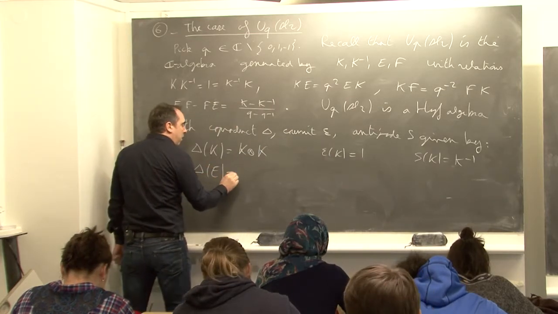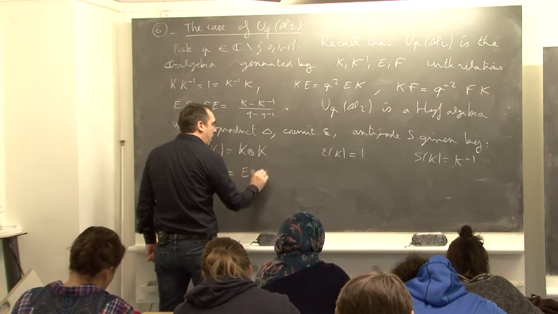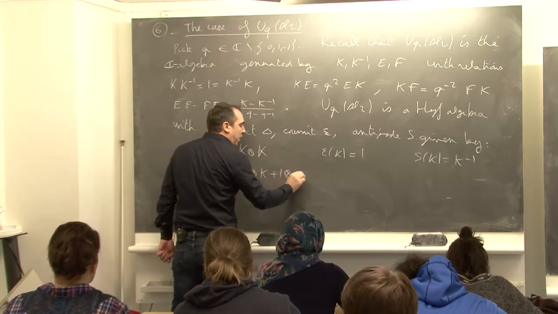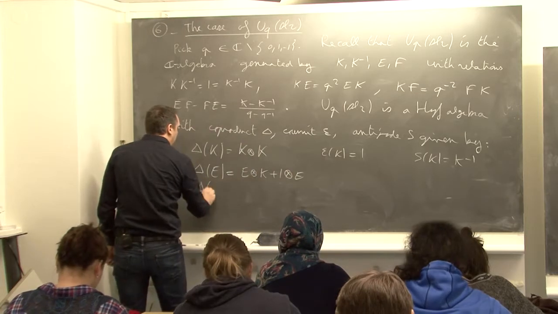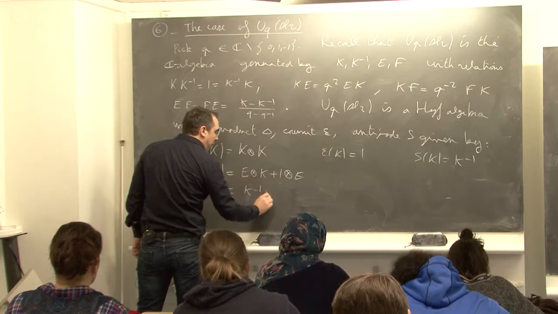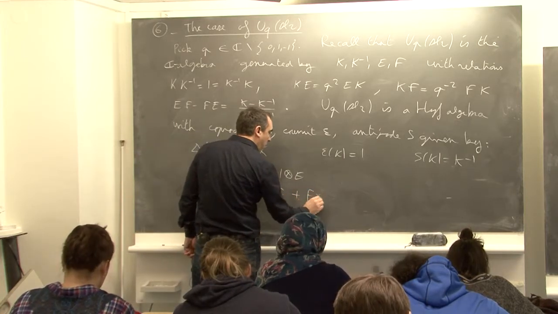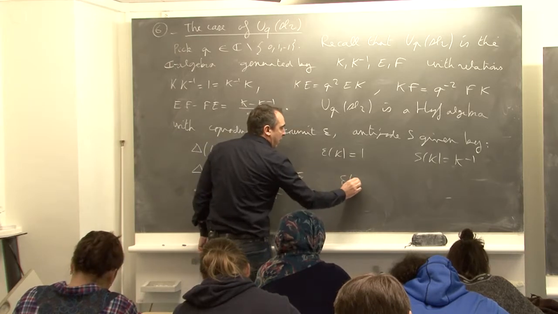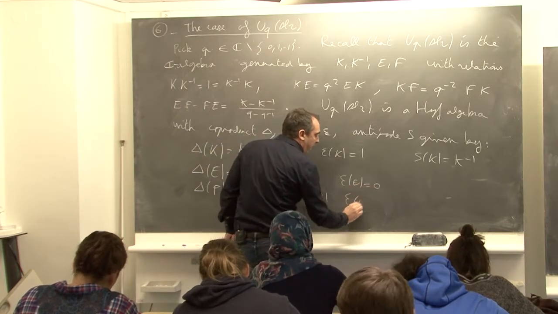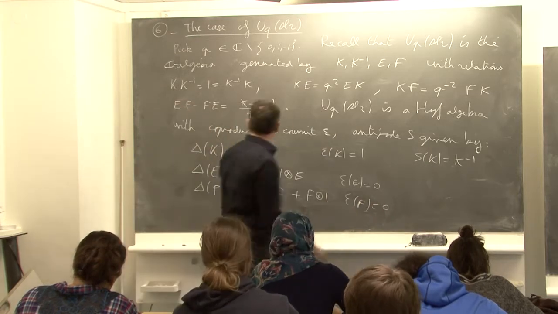Delta of E is E tensor K plus 1 tensor E, epsilon of E is 0. And so what do we have?